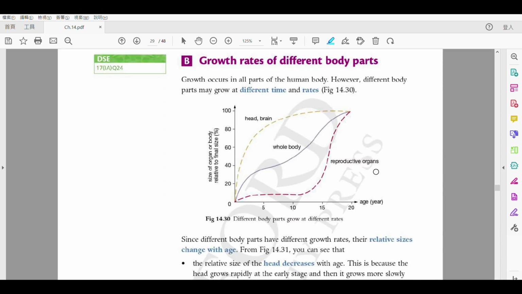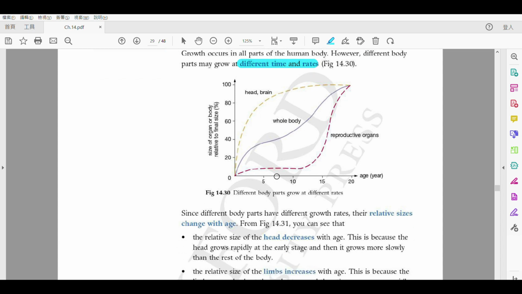The next part, we need to know that our different body parts will grow at a different rate. Okay? At different times. Different body parts grow at different times at different rates. Okay. So as you can see, this is our year. This is, first of all, infancy, and this will be the childhood, and this will be the adolescence. All right? For example. And then this one is about the relative size. So please underline this. We always talk about the relative size instead of the actual size.